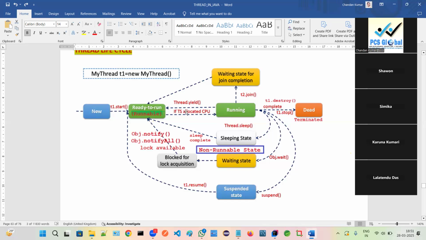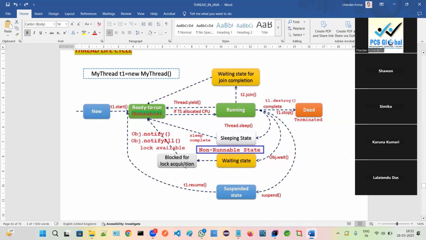If you call the yield method, it will go to the runnable state. If you call join, it will go to the waiting state. If an IO operation is required, it will go into the blocked state. IO operation means what? Printer call. If you call the sleep method, it will go to the sleeping state. It can go to blocked also when you use the wait method. In that case, it will go to waiting or blocked.